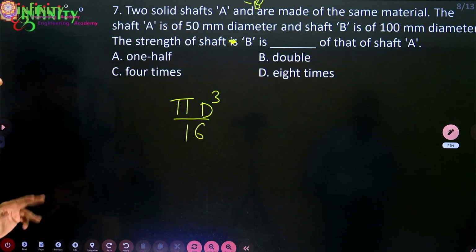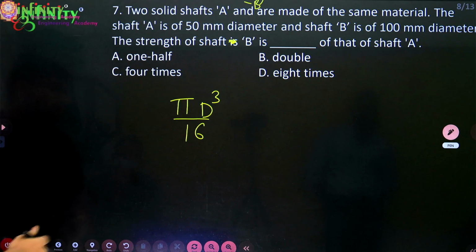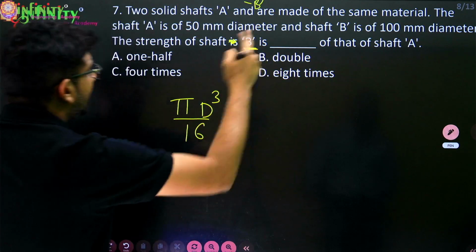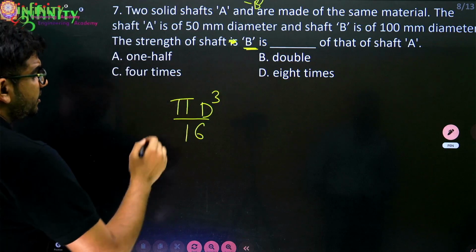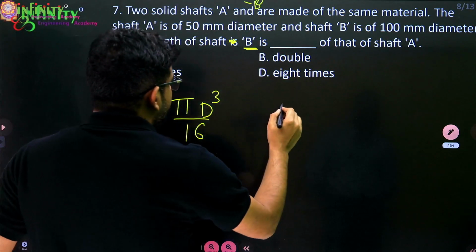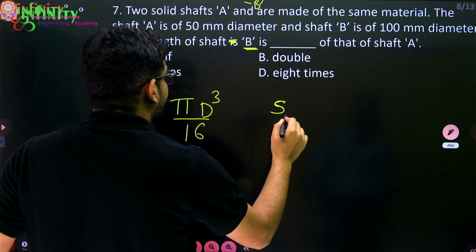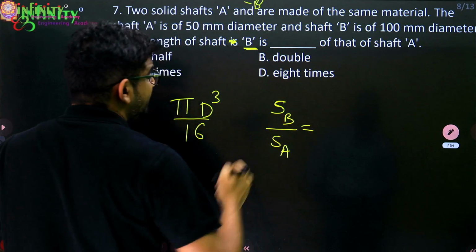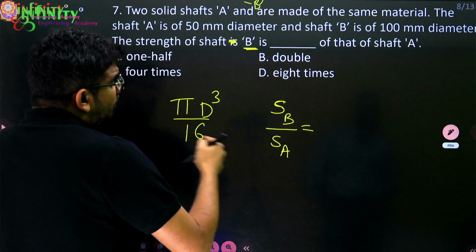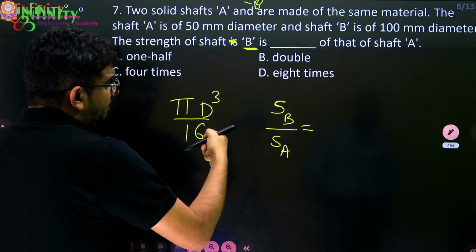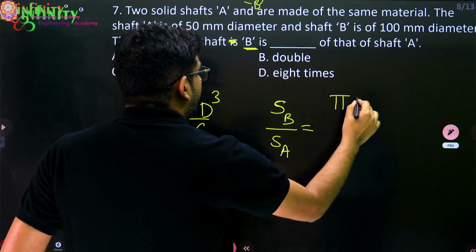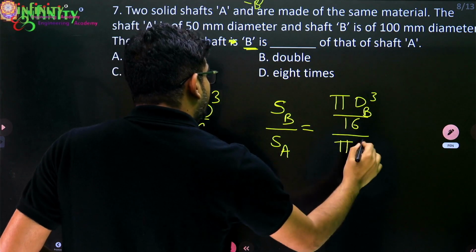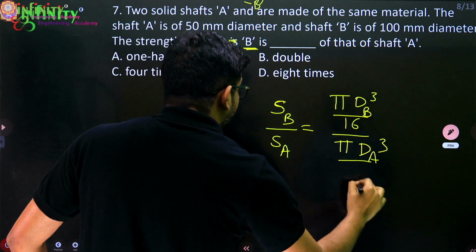Pi d cube by 16. Now take shaft B and shaft A. Consider the strength of the second one as SB and of the first as SA. This is directly proportional to polar modulus, so SB by SA equal to pi dB cube by 16 divided by pi dA cube by 16.